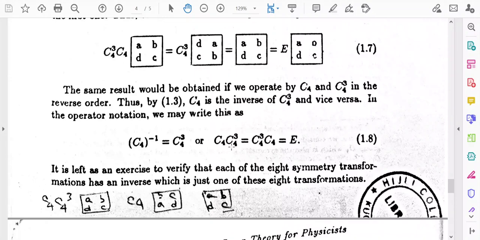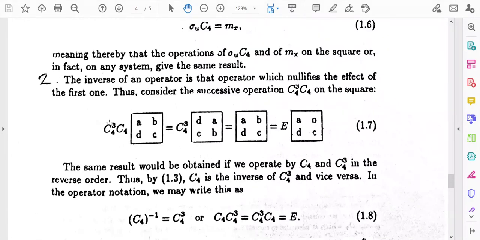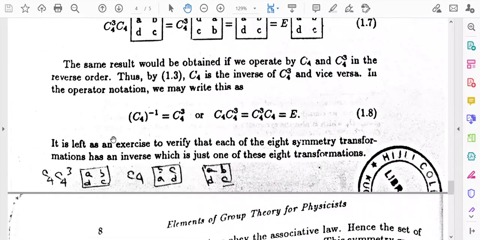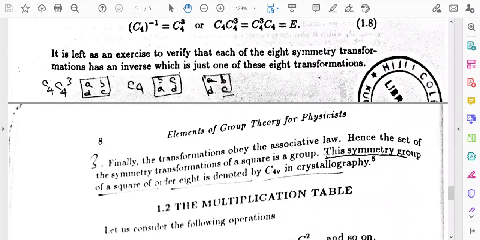So, this is another condition for forming a group. First we have discussed the closure property, and next we have shown that there exists an inverse for any element of the symmetry operation of a square. And it is also true that there is an identity element. E is the identity element here. There must be some identity element, and there must be an inverse element for every element. And finally, the transformations obey the associative law. Hence, all the properties for the formation of a group hold for the symmetry operation of a square.